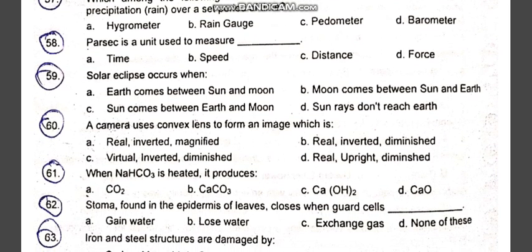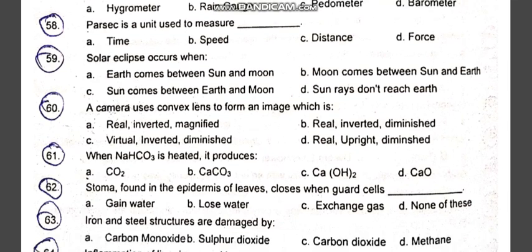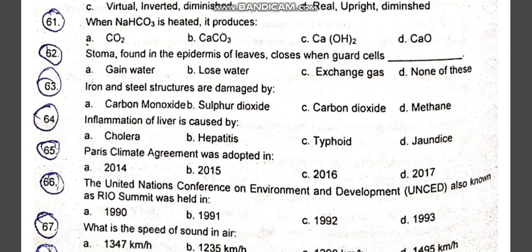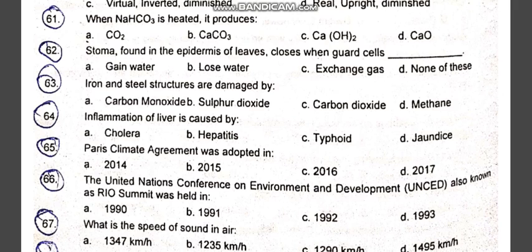A camera uses a convex lens to form an image which is real and inverted. B option is the correct one. When NaHCO3 is heated, it produces carbon dioxide. Option A is the correct one. Stomata found in the epidermis of leaves close when guard cells lose water. Option B is the correct one. Iron and steel structures are damaged by sulfur dioxide. B option is the correct one.